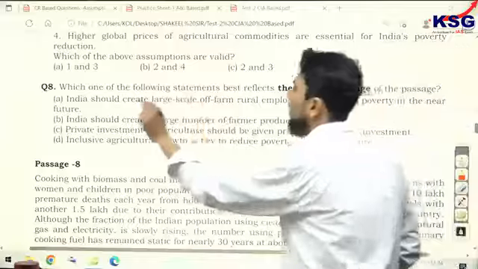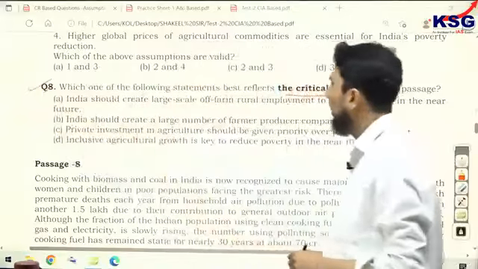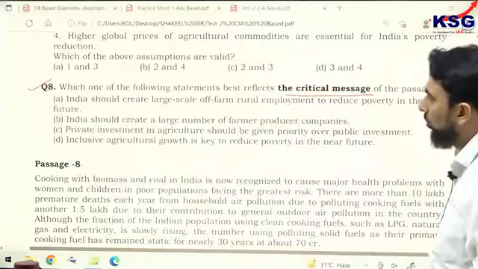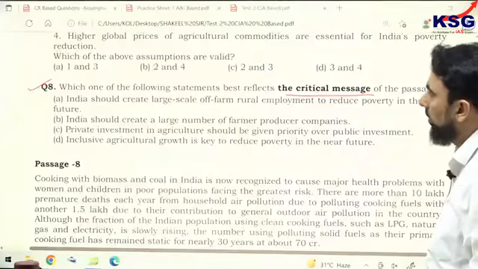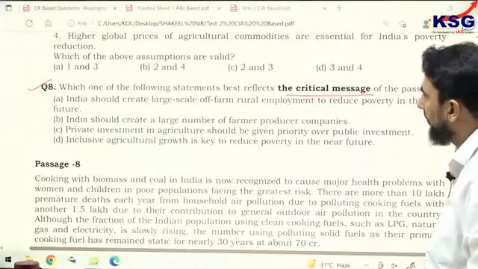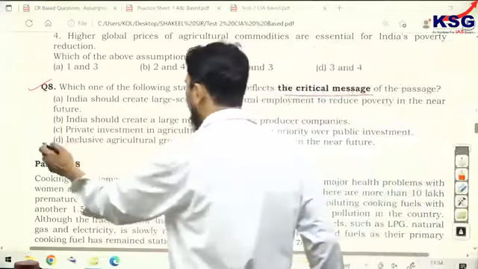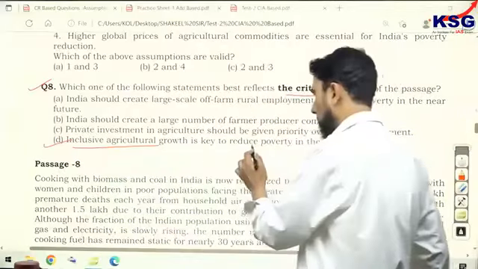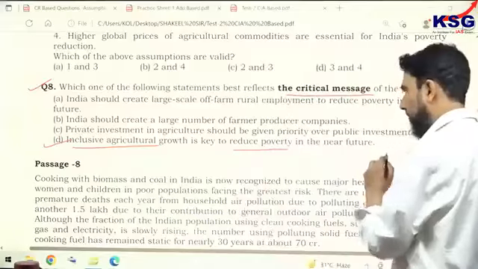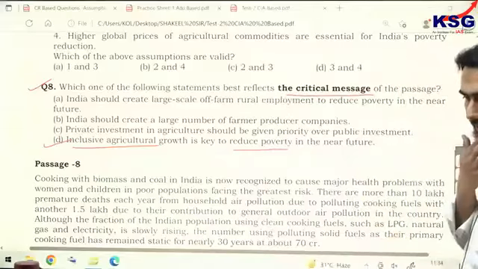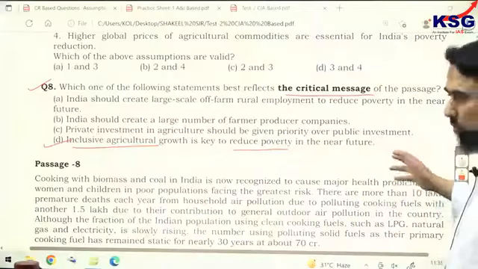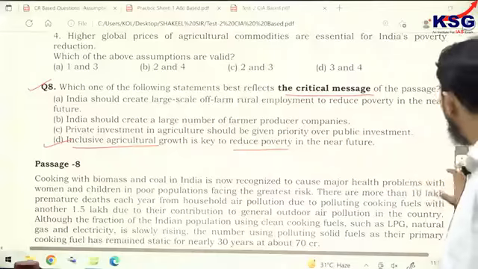So question number 8 of passage number 7, critical message. So message should be there, and the correct option should be option D. Inclusive agriculture growth is key to reduce poverty in the near future. Inclusive agricultural growth. And author has only spoken in the passage mainly about this poverty alleviation.